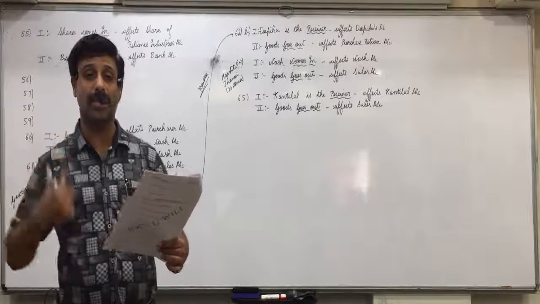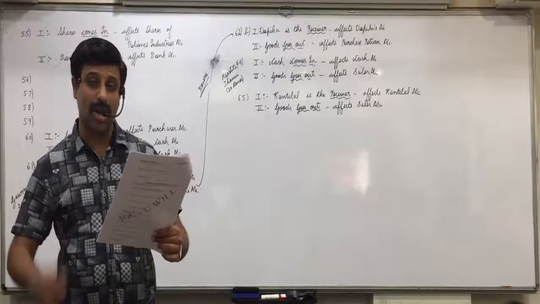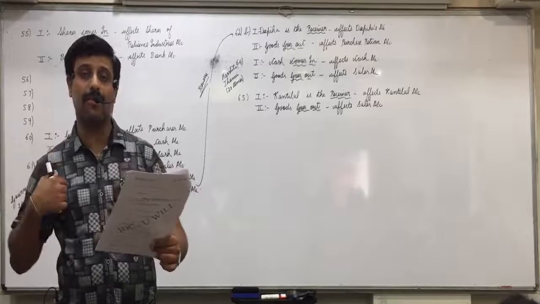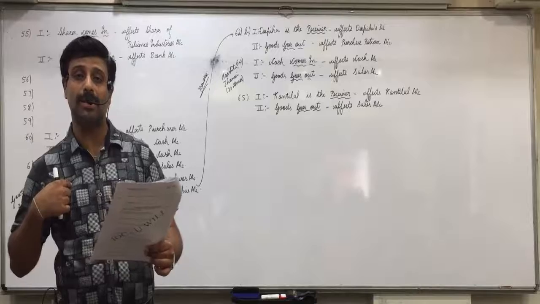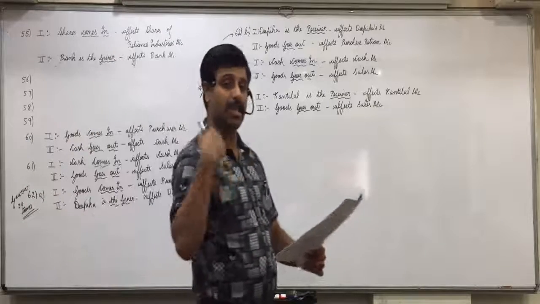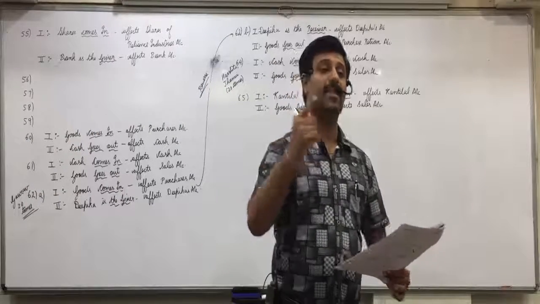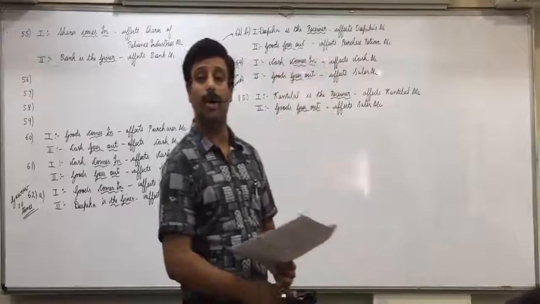So he is going to send the goods. And it is given also Gaurav sent the goods as per our order. Means he is sending the goods to us. So goods comes in affects purchases account and Gaurav is the giver affects Gaurav. Did all of you understand it?